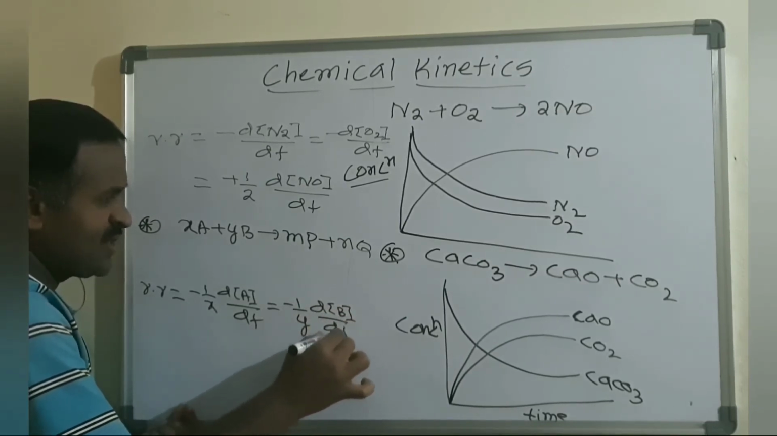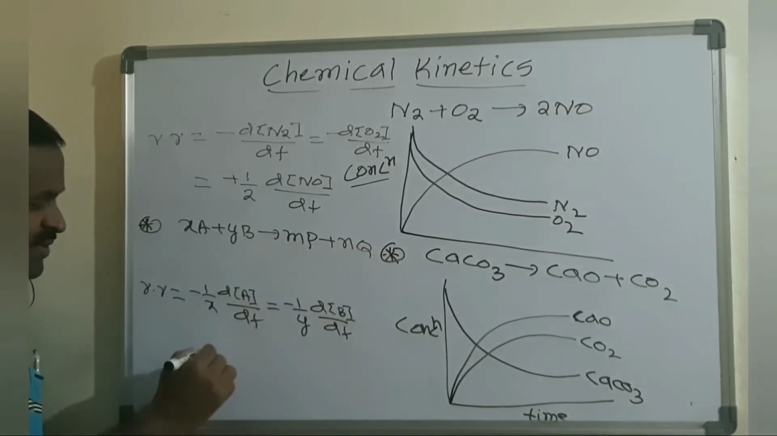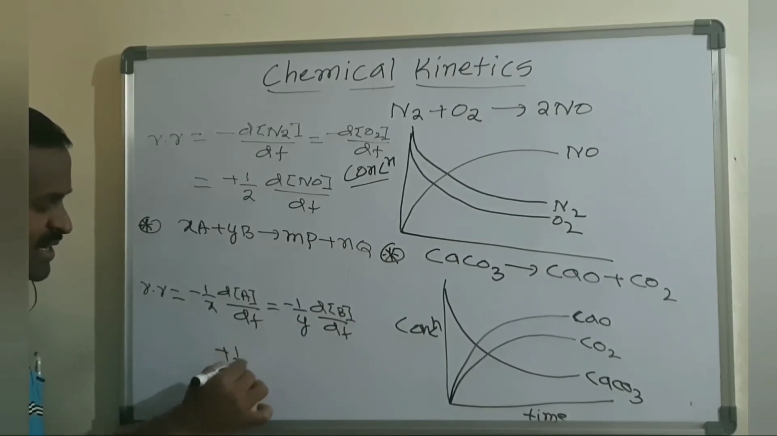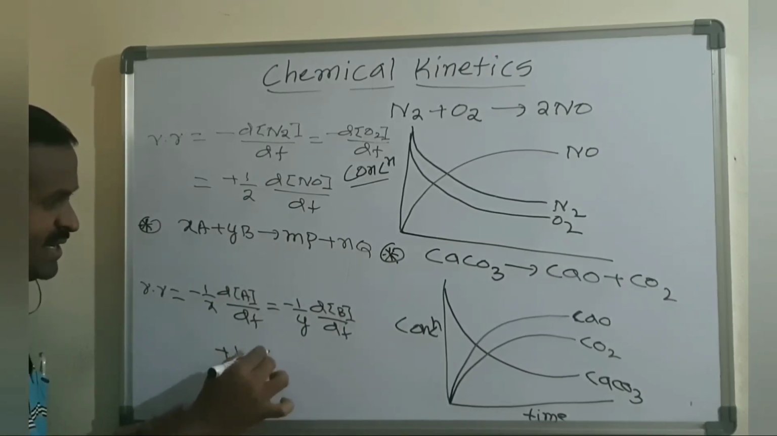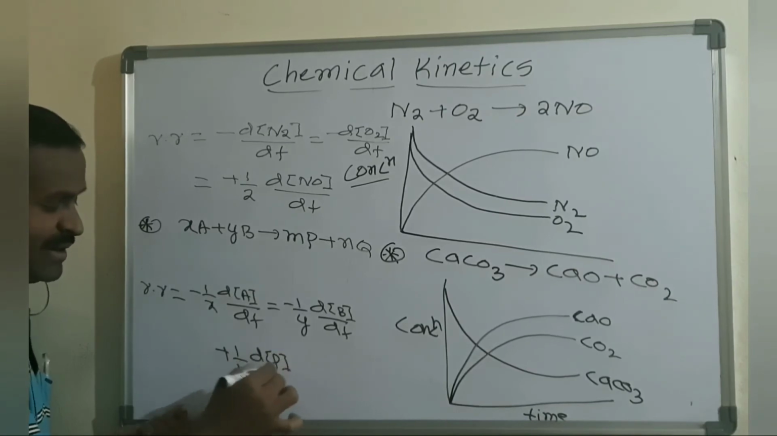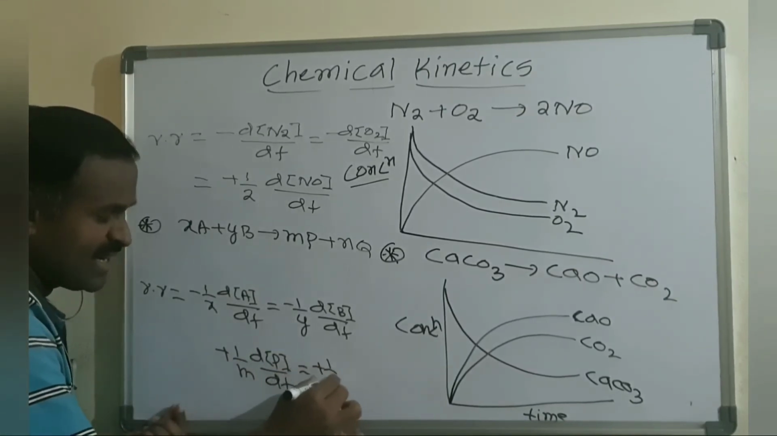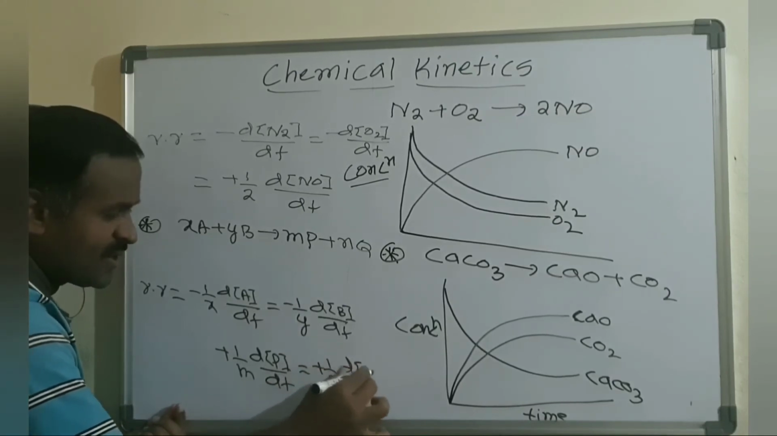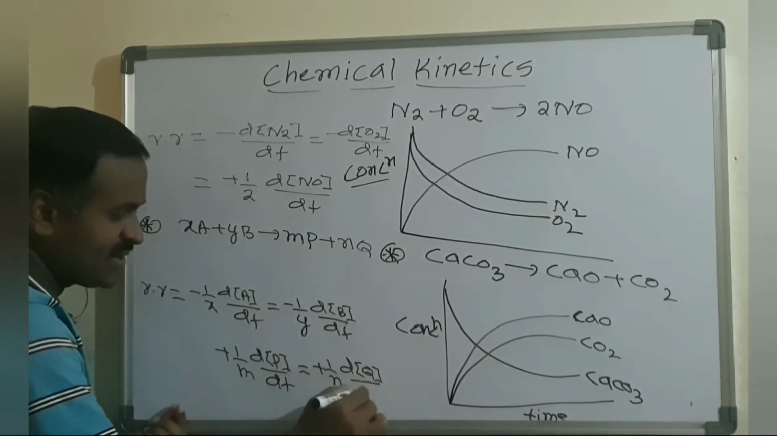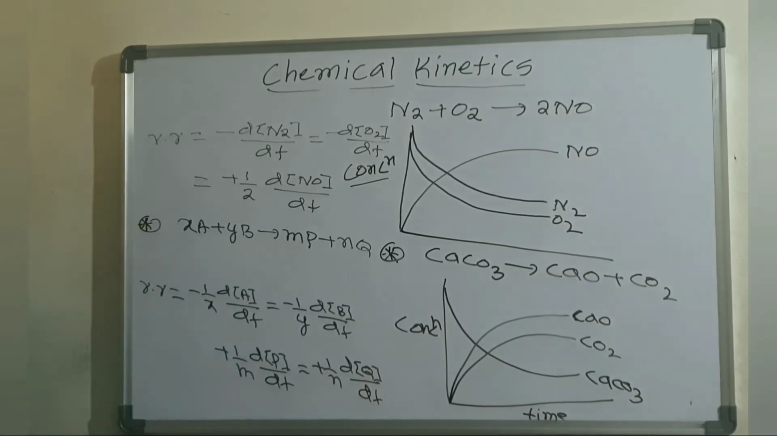So in terms of product, if I write plus 1 by m, d of P divided by dt, that is equal to plus 1 by n, d of Q divided by dt. Okay, so this is the one.